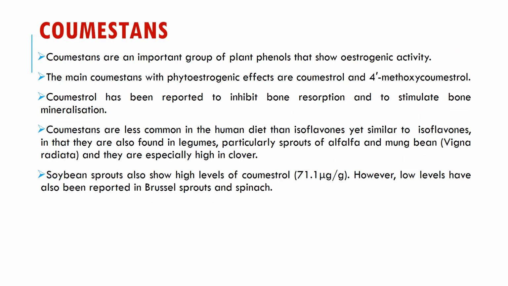Coumestans are an important group of plant polyphenols that show estrogenic activity. The main coumestans with phytoestrogenic effect are coumestrol and 4-methoxy coumestrol. Coumestrol has been reported to inhibit bone resorption and to stimulate bone mineralization. Besides this, coumestans are less common in the human diet than isoflavones, but their action is almost similar to isoflavones. These are found in legumes, particularly sprouts and mung beans. Soybean sprouts also contain a large amount of coumestrol.